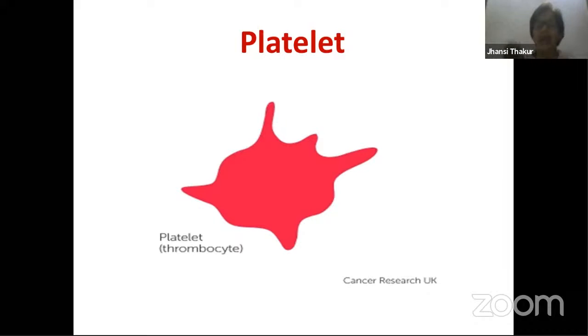It's a big cell, and this big cell, the megakaryocyte, bursts. When it ruptures, that process is called fragmentation. And from one megakaryocyte, you find 1,000 platelets coming out. So this takes part in clotting of the blood, one of the most important factors.